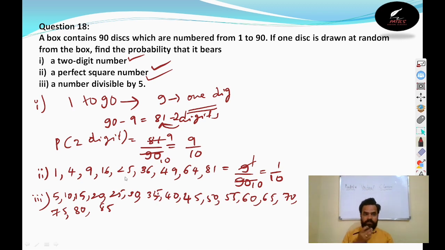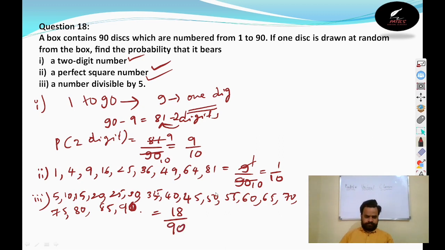Counting: 1, 2, 3, 4, 5, 6, 7, 8, 9, 10, 11, 12, 13, 14, 15, 16, 17, and 18. 90 will also come. So how many numbers are there? 18. The answer is 18 by 90.